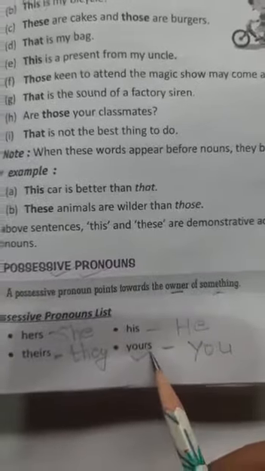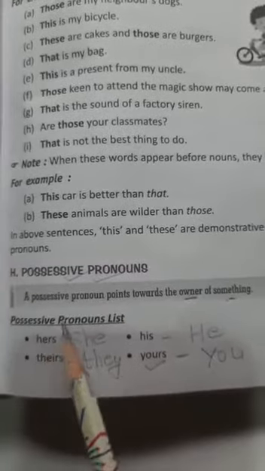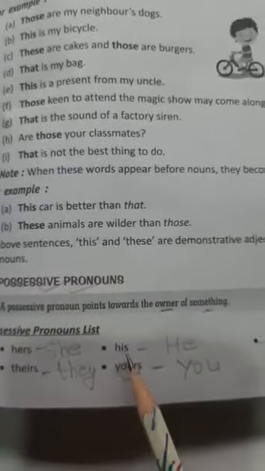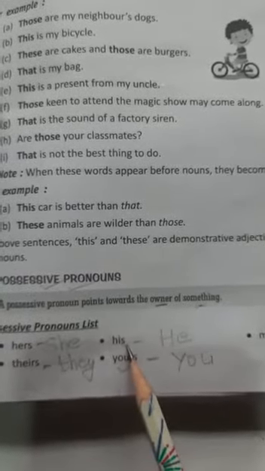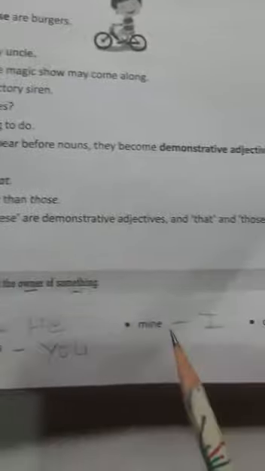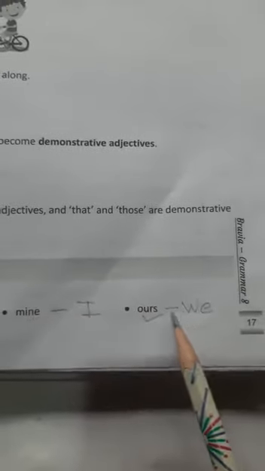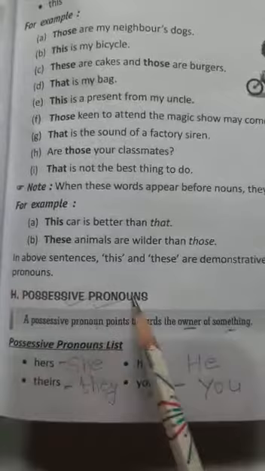So class, we are seeing that in order to make possessive pronouns, we are adding s at the last. But here, he, him, his. Here his is already ending with the letter s, so a single s will be there. I, me, mine. Now we, us, ours. So we are adding s at the last in most possessive pronouns.